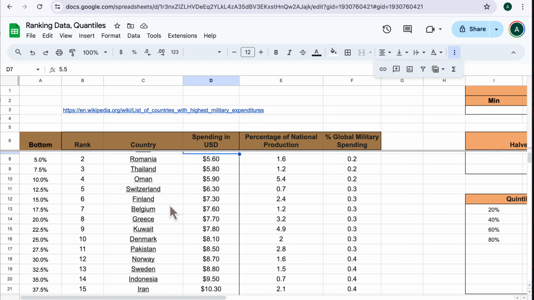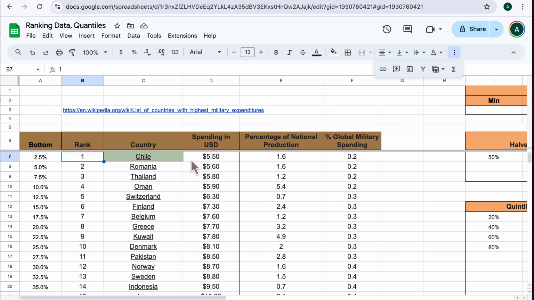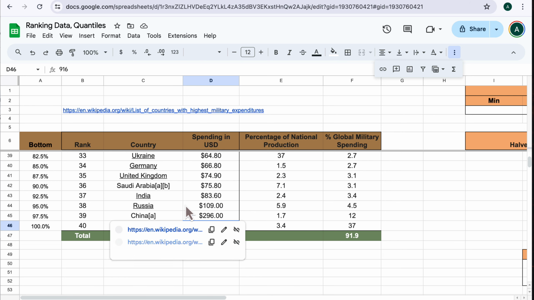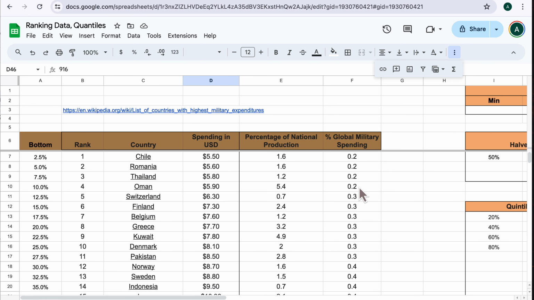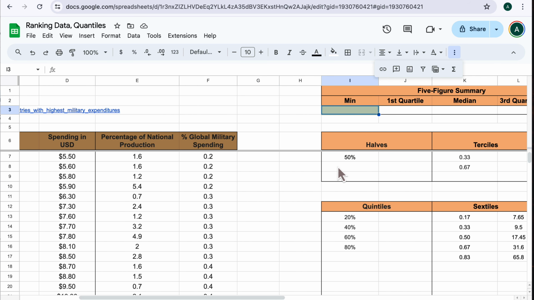So we've already ranked it from lowest to highest. So Chile spent the least at 5.5 billion US dollars in 2023, while the United States is at the top with 916 billion. Let's create our 5-figure summary. And here I'm going in the min value, I'm going to type equals min. And once again, I'm going to work with that data range raw. And it tells me that the minimum value is 5.5 billion.